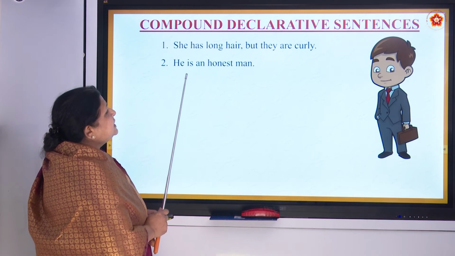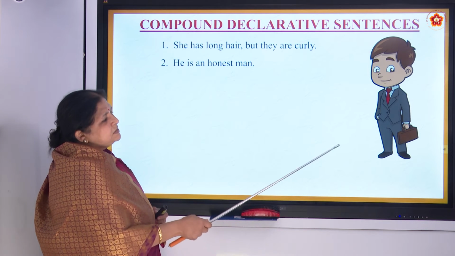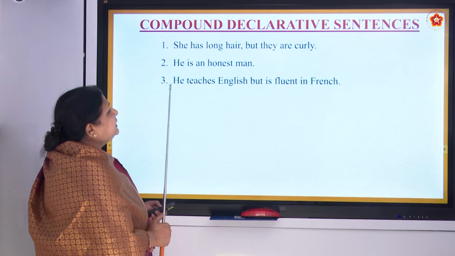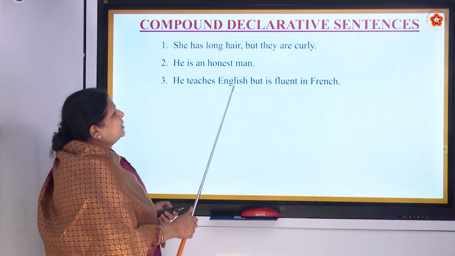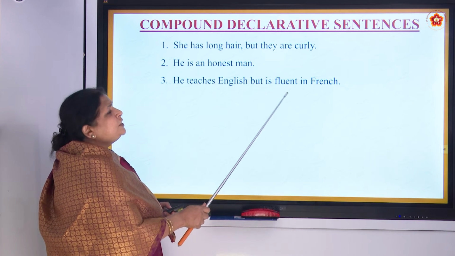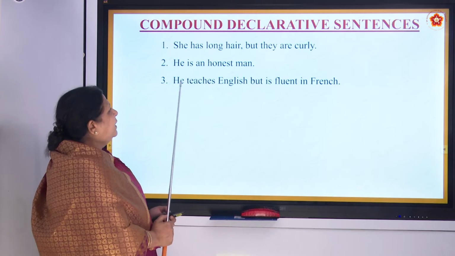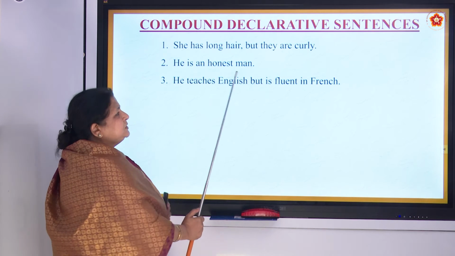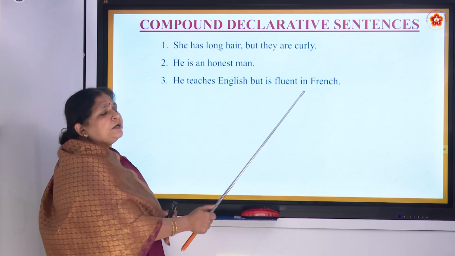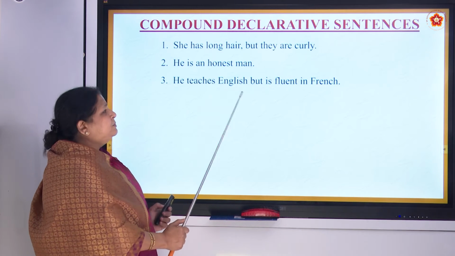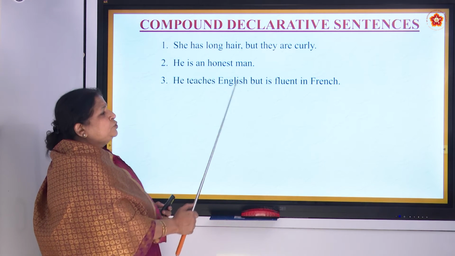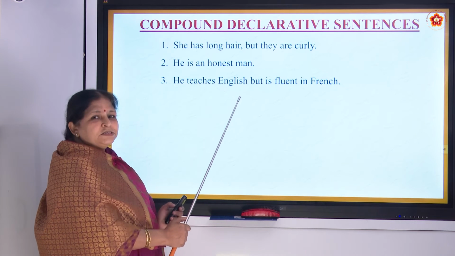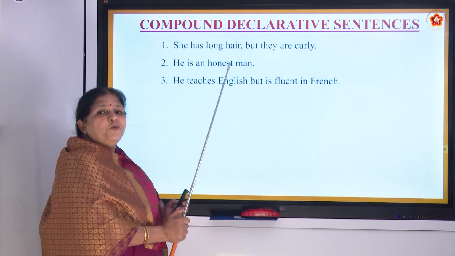Next, he is an honest man. Yes, see, he is an honest man. He is a banker. He is honest. He teaches English but is fluent in French. Okay, he teaches English. Okay, he knows English. That is one sentence. Is fluent in French. That is also another sentence. But we can join the two sentences and make one. He teaches English but is fluent in French.